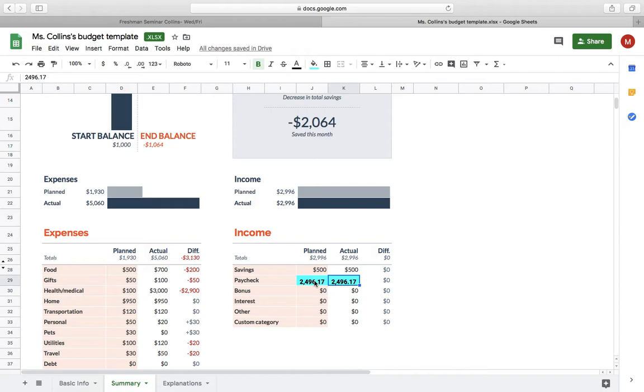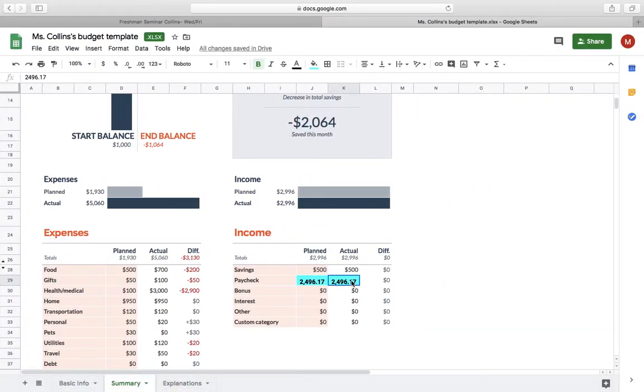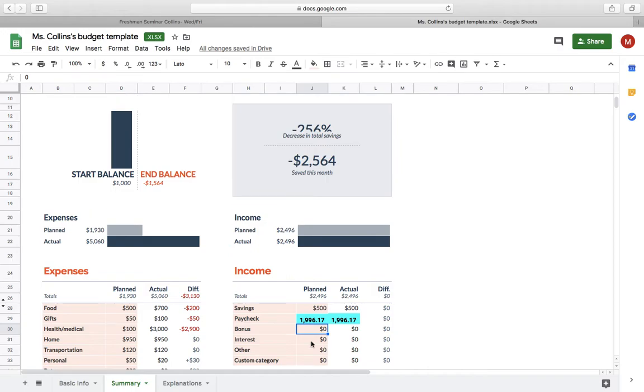So $24.96 minus 500 means that my actual paycheck was $19.96. And you can mess around with these numbers however you want, but this is just to give you an idea of what is expected.